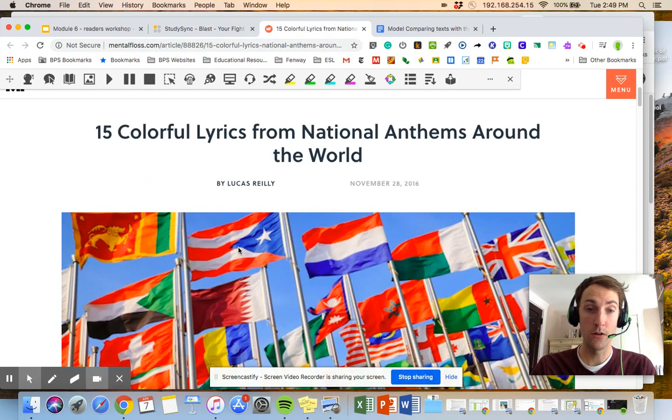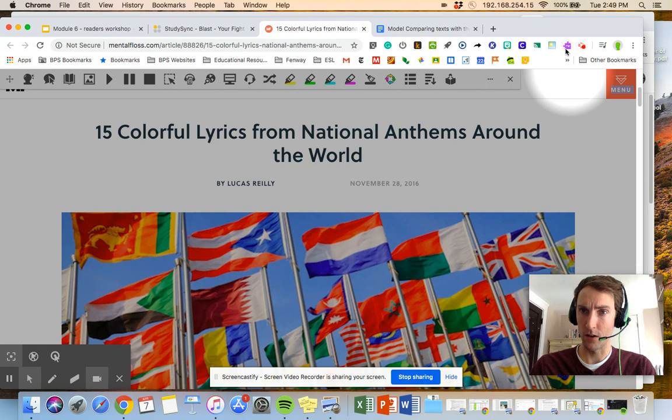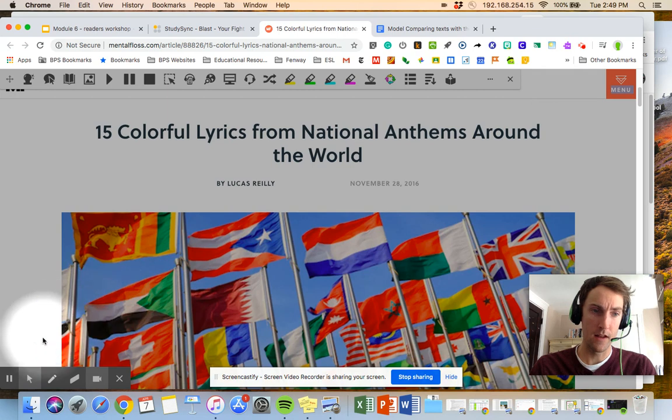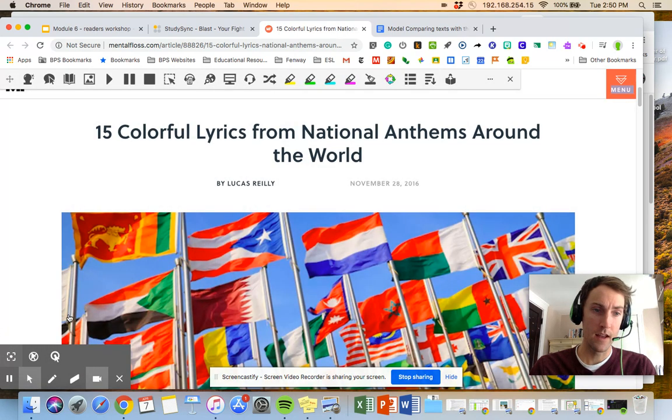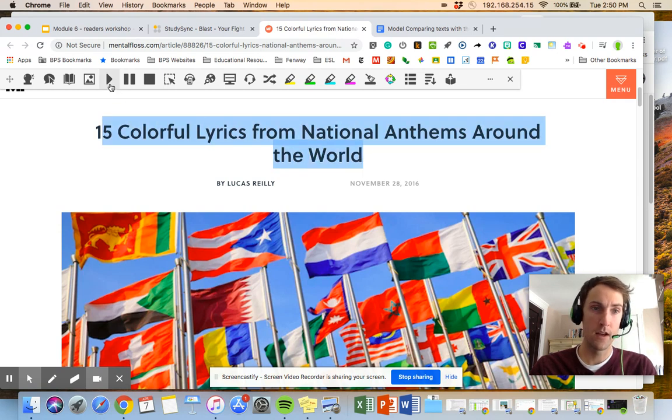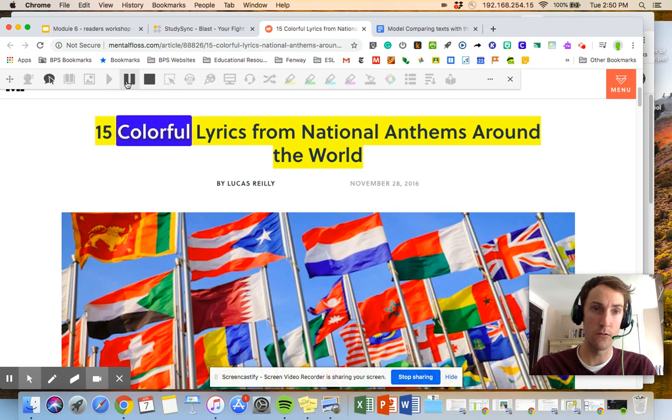What I want to show you is that with these websites, you can use your Google Read and Write, which should be this puzzle piece that you all have at the top of your Chrome browser. If you're using your BPS account, it should be right there. So you can click on that and it will bring up this toolbar here. And one of the coolest things you can do with that is have it read to you.